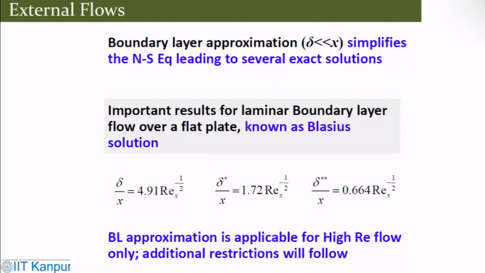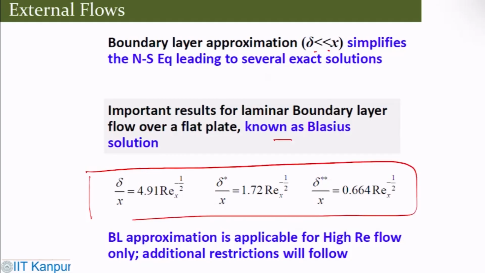Boundary layer approximations, where delta is very small compared to x, simplify the Navier-Stokes equations, leading to several exact solutions. Quite common and well known is the laminar boundary layer flow over a flat plate, which gives you the Blasius solution. So these are the solutions from the Blasius profile. The boundary layer approximation is applicable for high Reynolds number flow only. Additional restrictions will definitely follow.